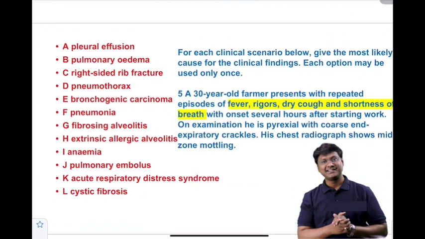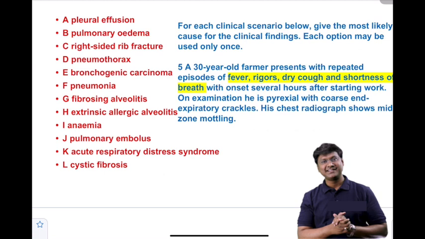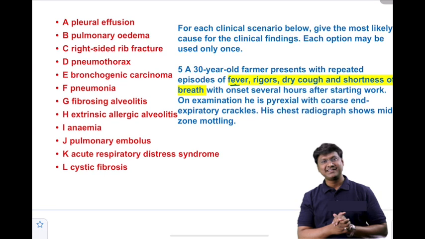And the last clinical scenario: a 30-year-old farmer presents with repeated episodes of fever, rigors, dry cough, shortness of breath with onset several hours after starting work. On examination, he is pyrexial with coarse end expiratory crackles. Chest radiograph shows mid-zone mottling. So what do you think this clinical scenario is suggestive of? It is suggestive of extrinsic allergic alveolitis.